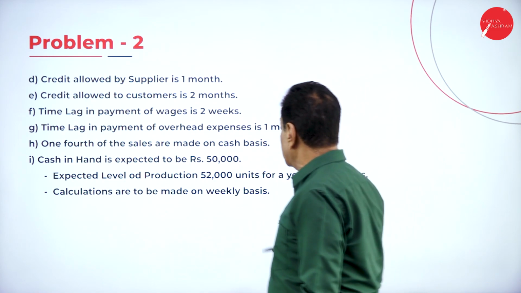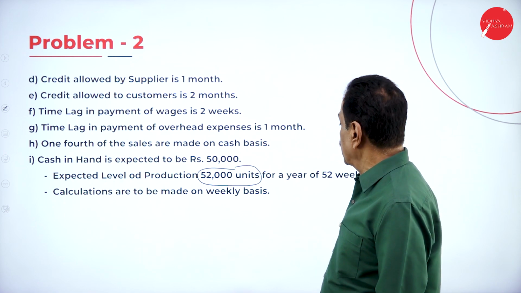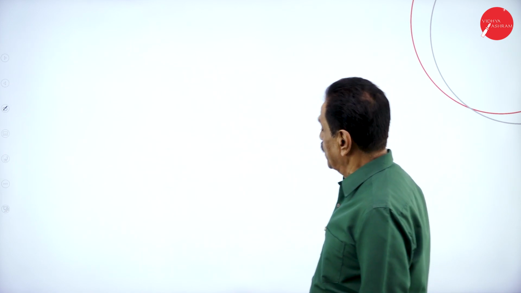So what is your production? 52,000 units in a year of 52 weeks.